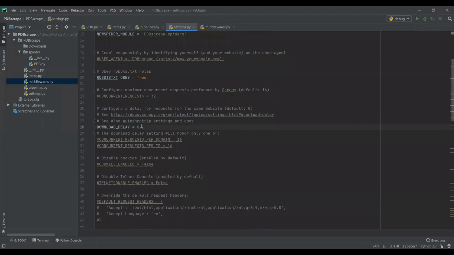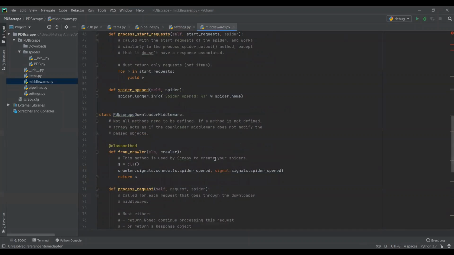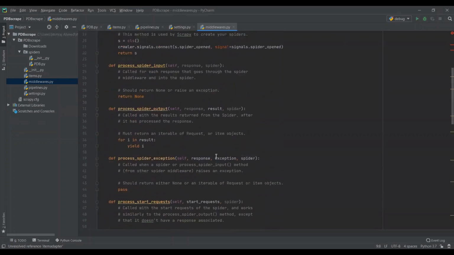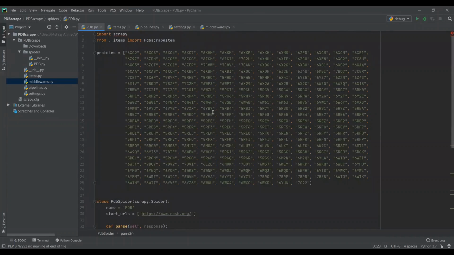A few things to keep in mind: we had to adjust the download delay to make sure that the website wouldn't ban us for continually attempting to access their data. We also enabled several middlewares to assist in our functionality. This PDB web scraper has done what it's been designed for, and it's been very useful in extracting large amounts of data from the Protein Data Bank database for our project.